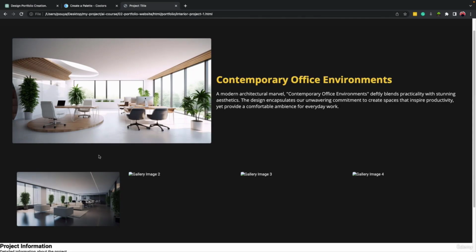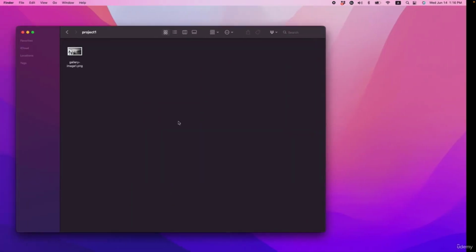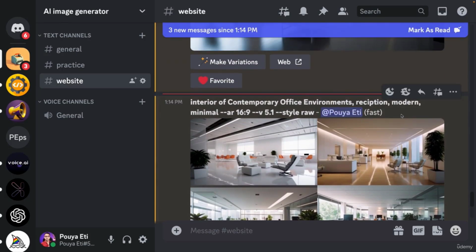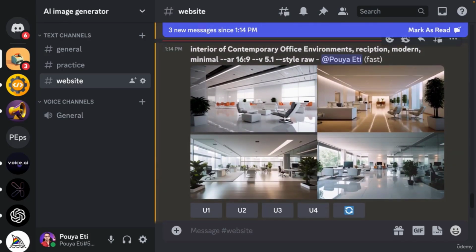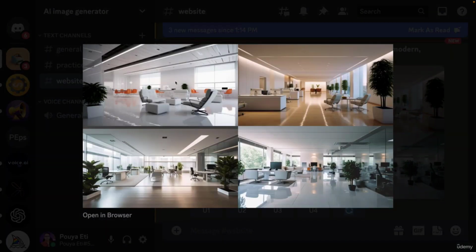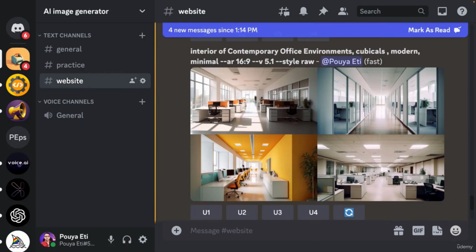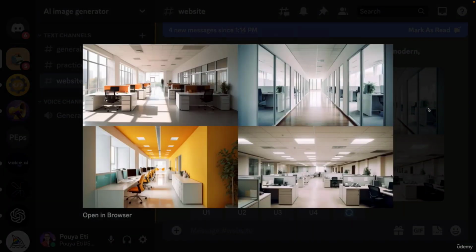So we have the first image. Okay, it's ready. Let's come to the rest of the images. This is for reception area. Okay, maybe I'm not sure, maybe this one works well with the style that we have. So let's select the first one, upscale it. This one is for cubicles, okay. And I think maybe this one works well with our style, number 2.